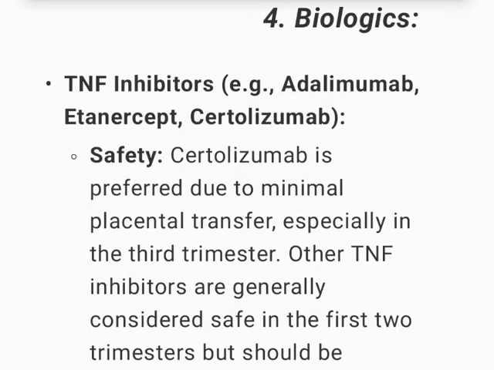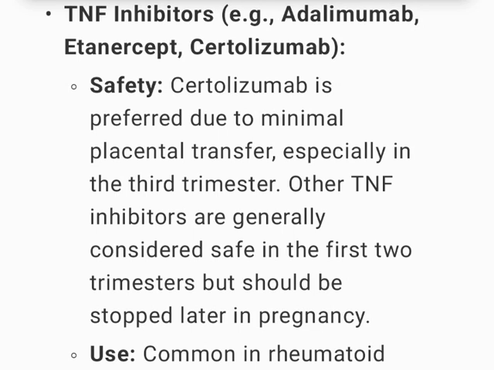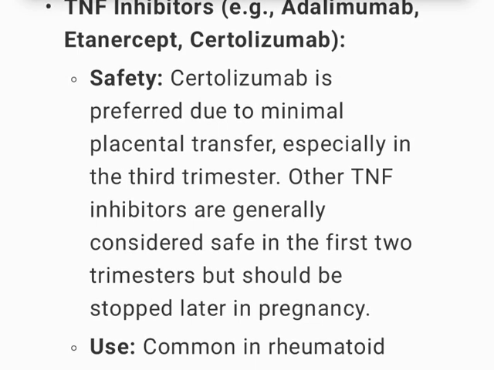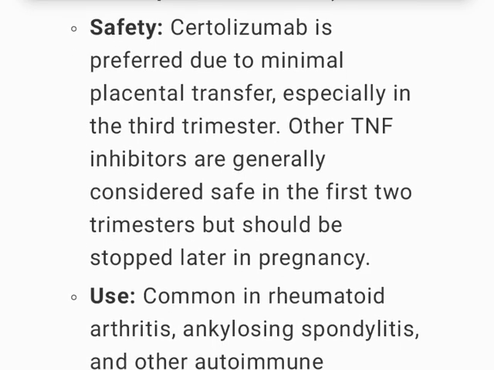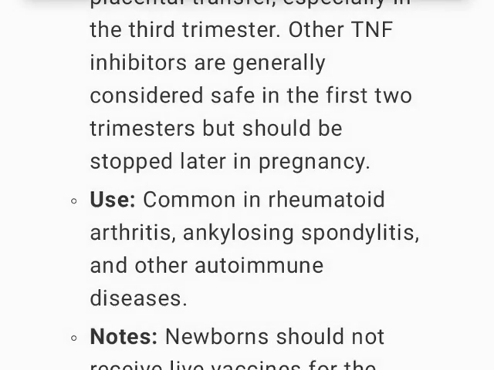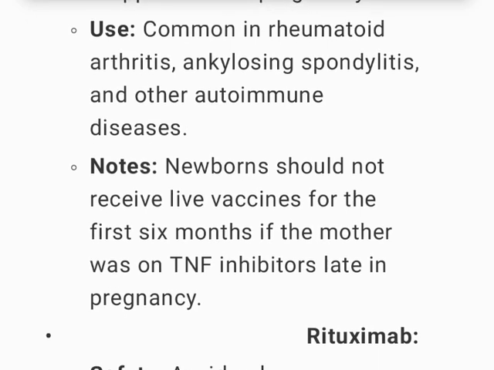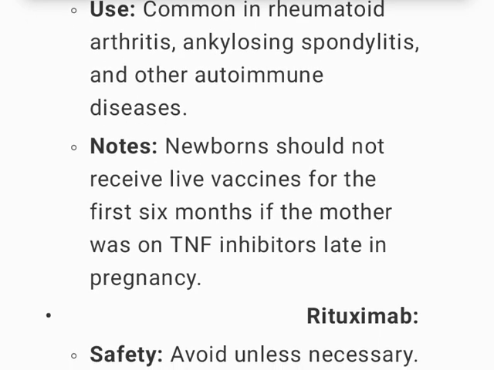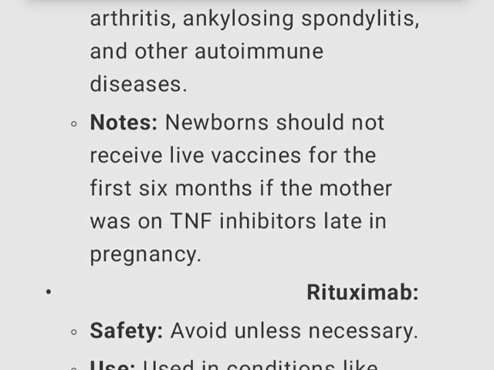4. Biologics, TNF inhibitors, e.g. adalimumab, etanercept, certolizumab. Safety: certolizumab is preferred due to minimal placental transfer, especially in the 3rd trimester. Other TNF inhibitors are generally considered safe in the first 2 trimesters, but should be stopped later in pregnancy. Use, common in rheumatoid arthritis, ankylosing spondylitis, and other autoimmune diseases. Notes: newborns should not receive live vaccines for the first 6 months if the mother was on TNF inhibitors late in pregnancy.